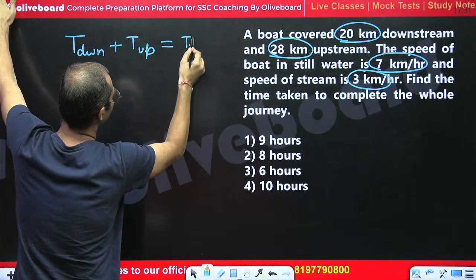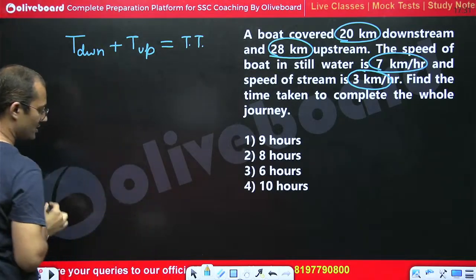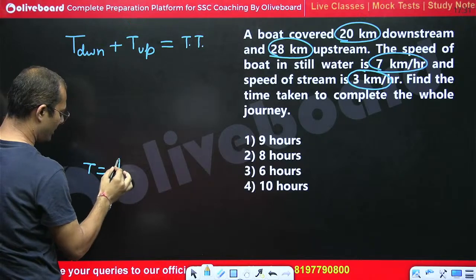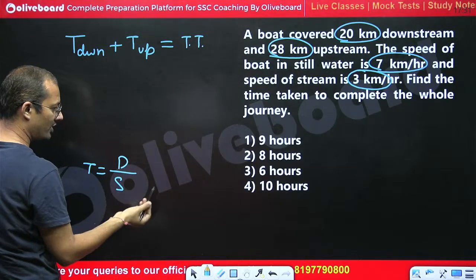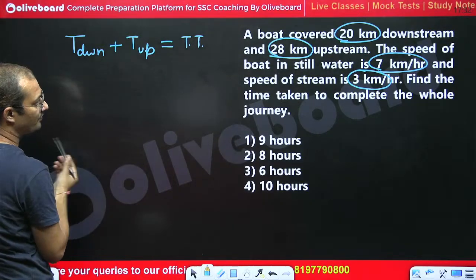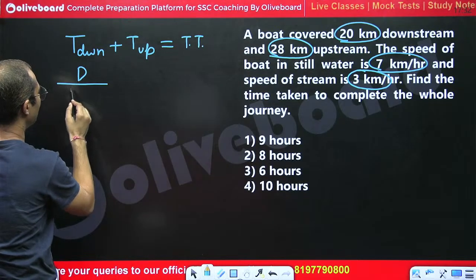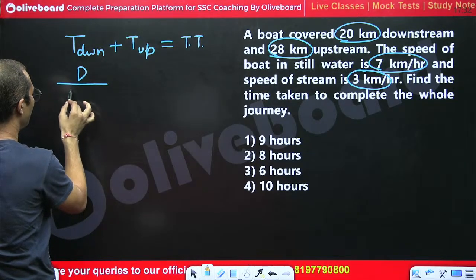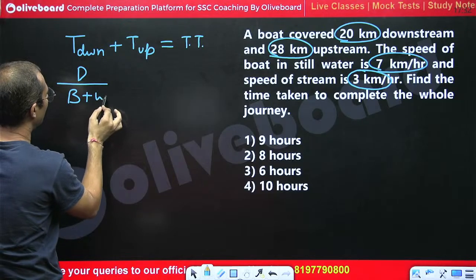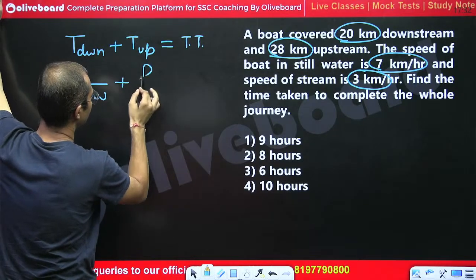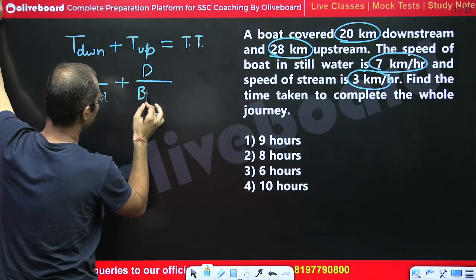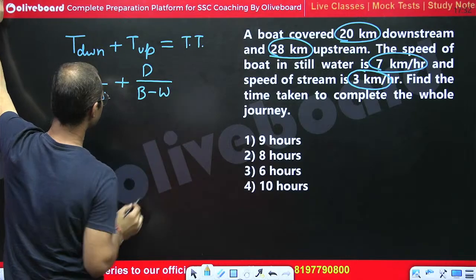Time is equal to distance upon speed. So distance divided by speed of boat plus speed of water, plus distance divided by speed of boat minus speed of water.